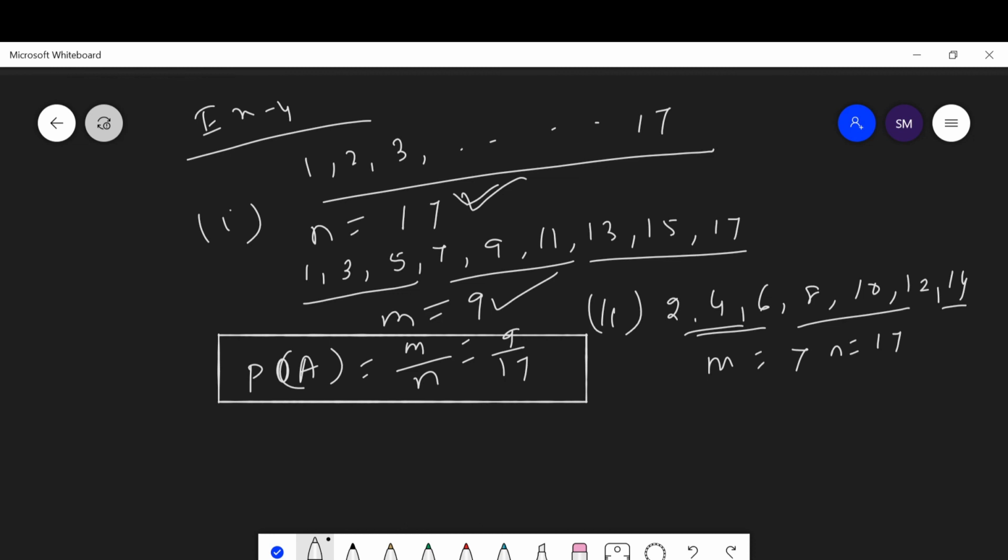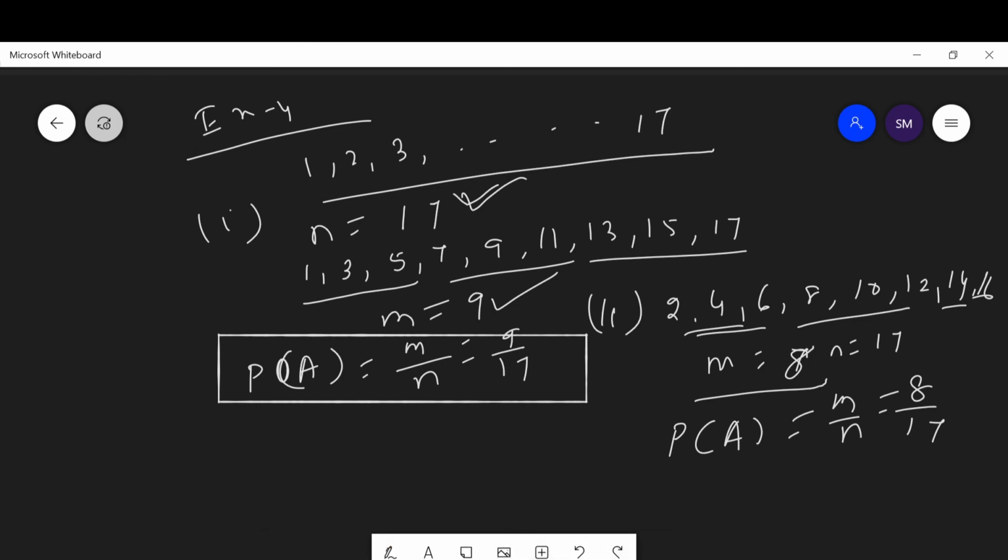The even numbers are 2, 4, 6, 8, 10, 12, 14, 16. Then the total number of outcomes n is equal to 17, and the number of favorable outcomes is m equal to 8. Then the probability of getting an even number is equal to 8 out of 17.